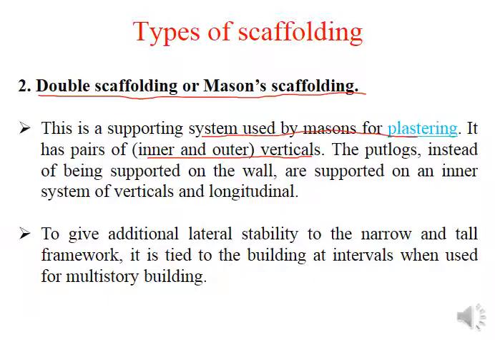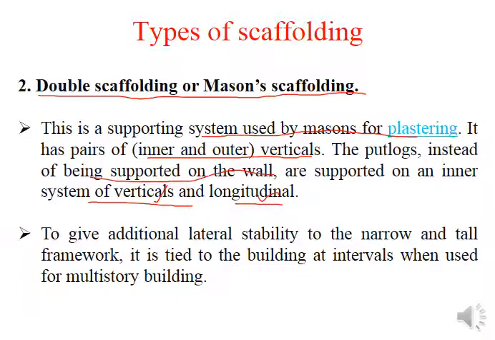Your put logs in this particular case are not embedded or inserted within the wall, not resting on the wall, but are resting on the other set of vertical poles or standards. The put logs, instead of being supported on the wall, are supported on an inner system of verticals, meaning standards, and longitudinal members, meaning ledgers. So verticals mean standards, and longitudinal means ledgers along the length of the wall.